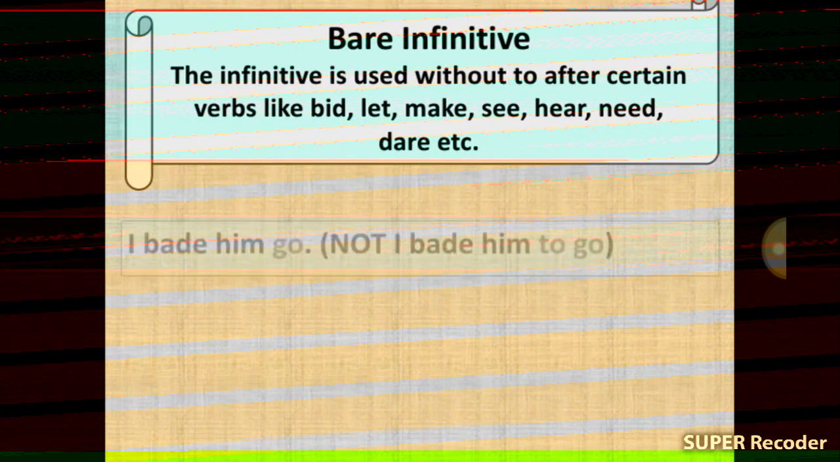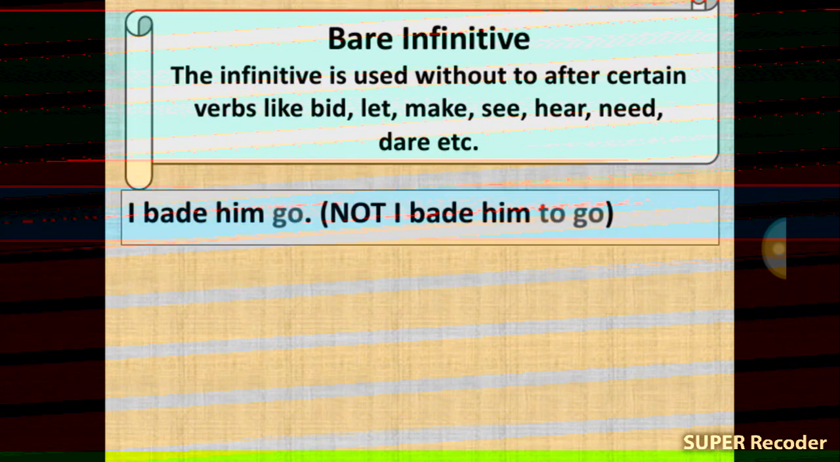Bare infinitive. The infinitive is used without to after certain verbs like bid, let, make, see, hear, need, dare, etc. Here is the example: I bade him go, not I bade him to go. Here "go" is a bare infinitive.